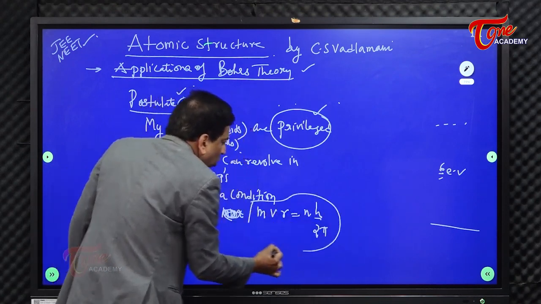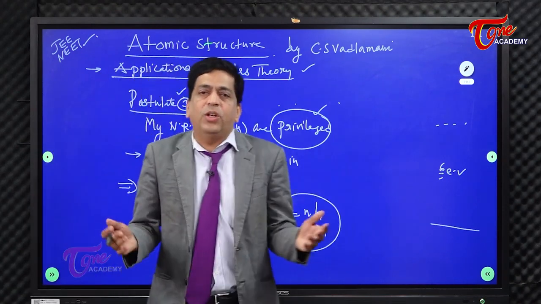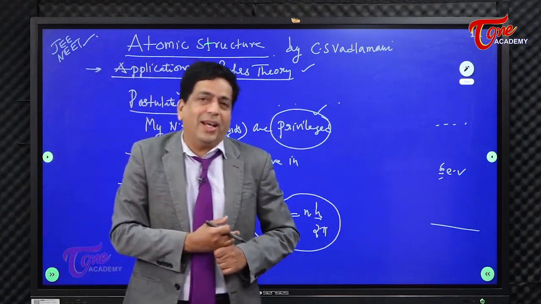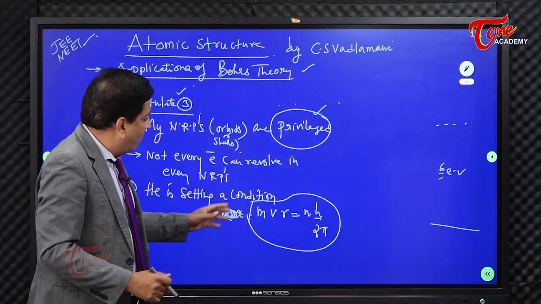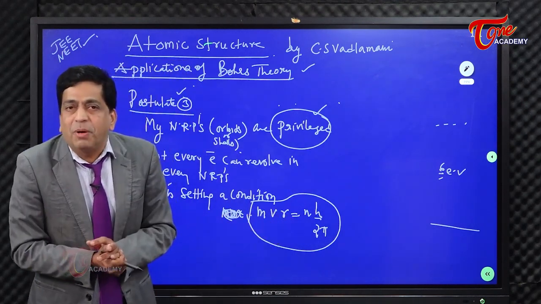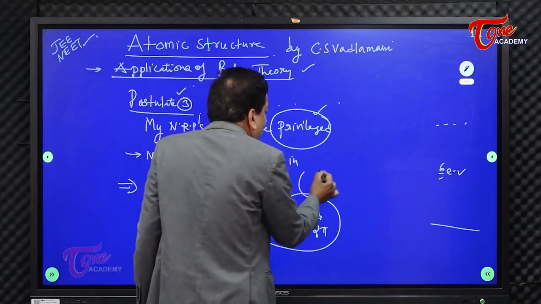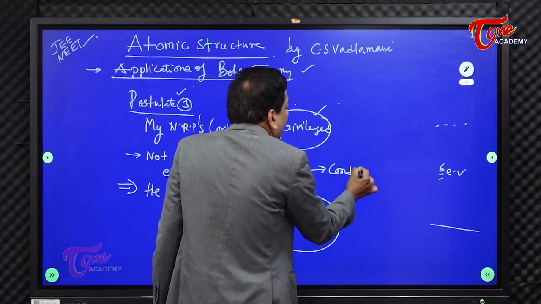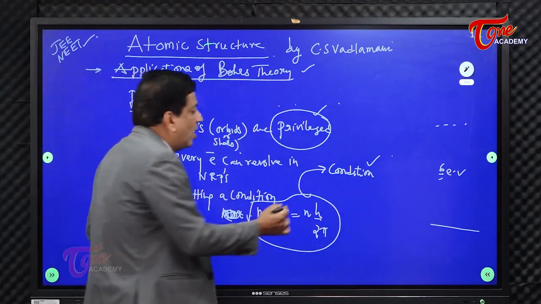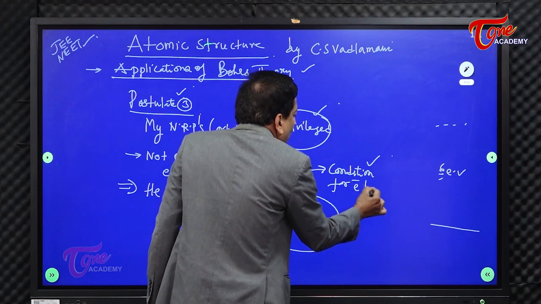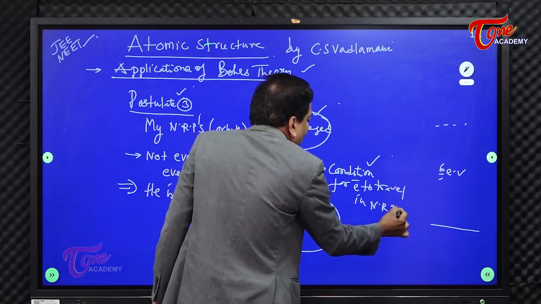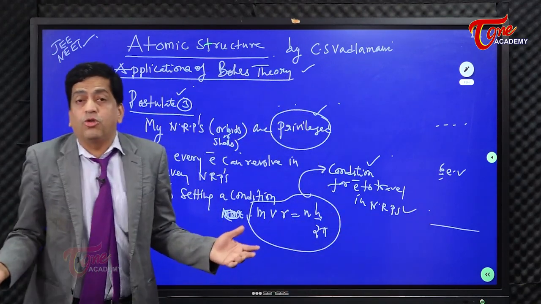Look into this. When you're preparing for the exam or going through the textbook, if you come across MVR is equal to nH by 2 pi, then remember this is actually the condition proposed for electrons to travel in NRPs.